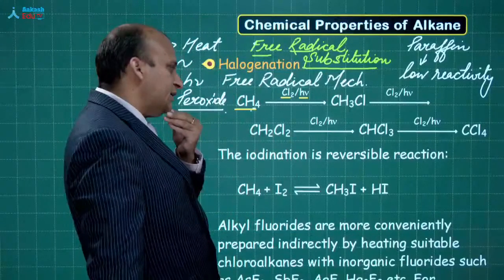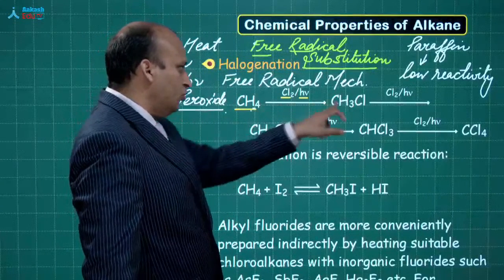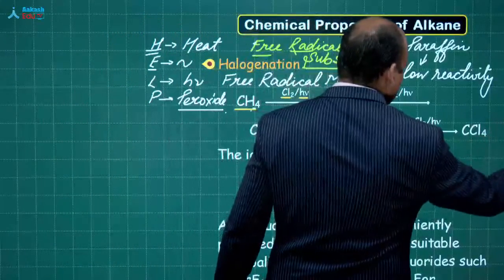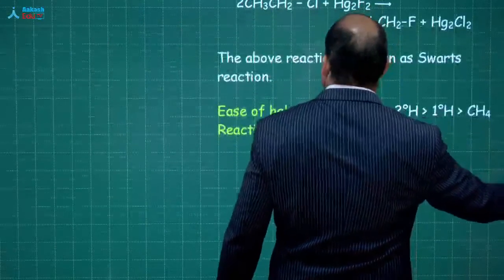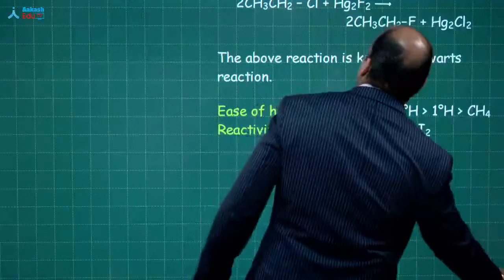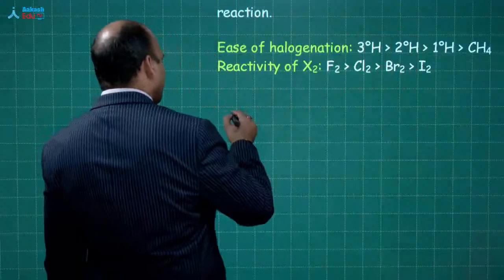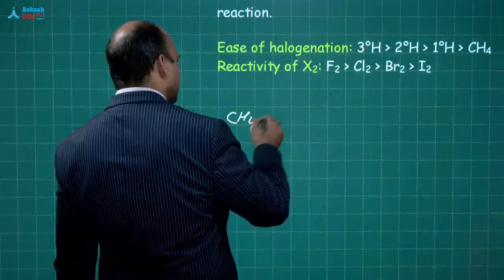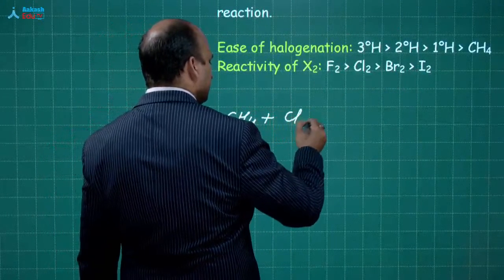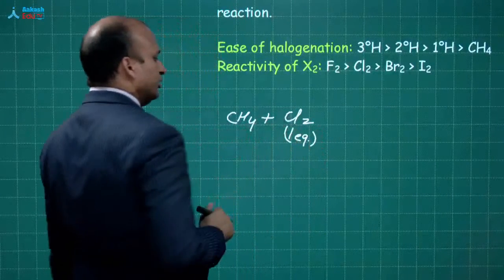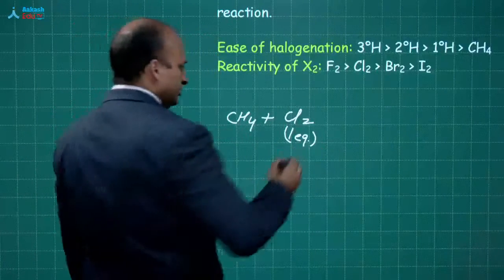Now you will say, sir, what if I want only mono substitution? So see, if you want mono substitution, you will take CH4 plus Cl2, 1 equivalent, means chlorine is the limiting reagent.